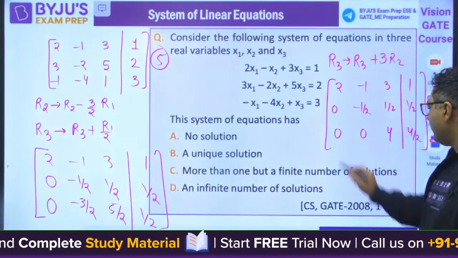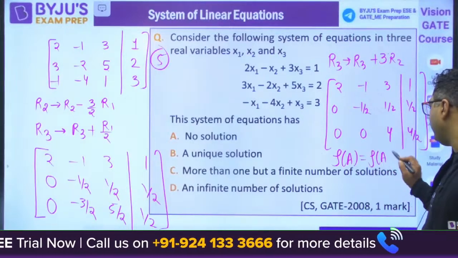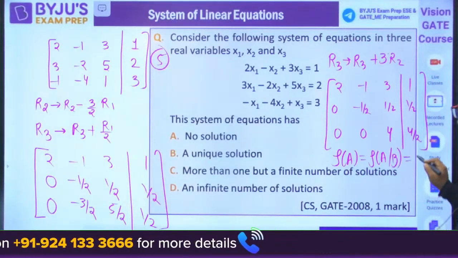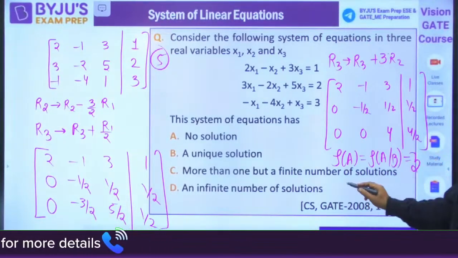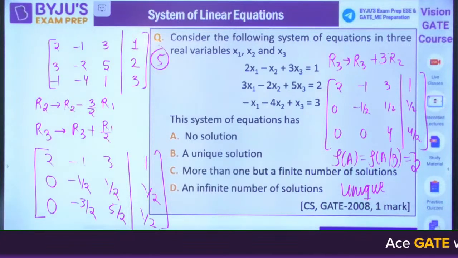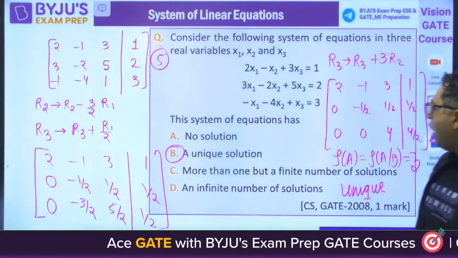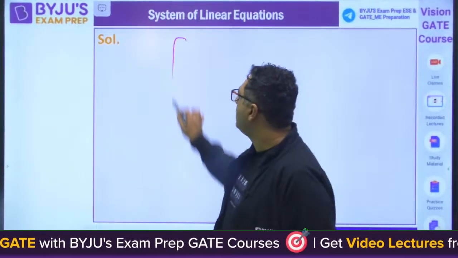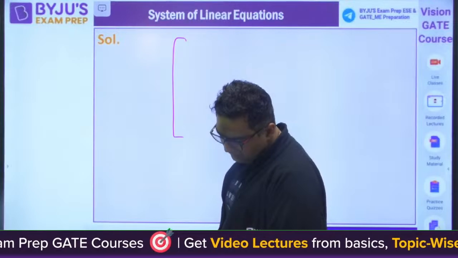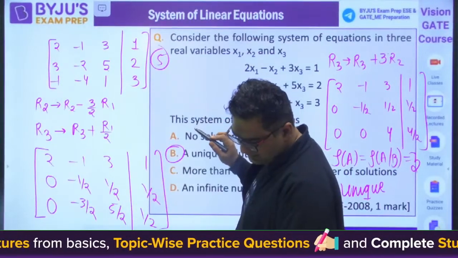So you can see here rank of A is equal to rank of A by B is equal to the number of variables, 3. So you would have the unique solution. Okay, you would have the unique solution. So I am telling you how to find that solution. I feel the final matrix we were getting as